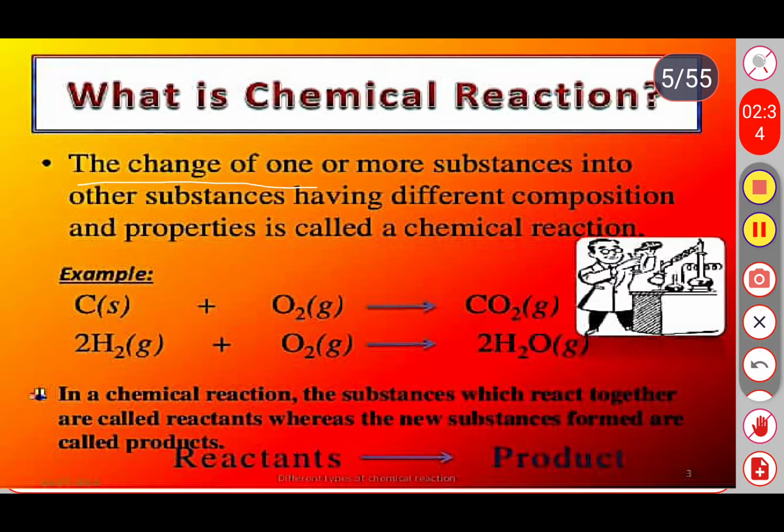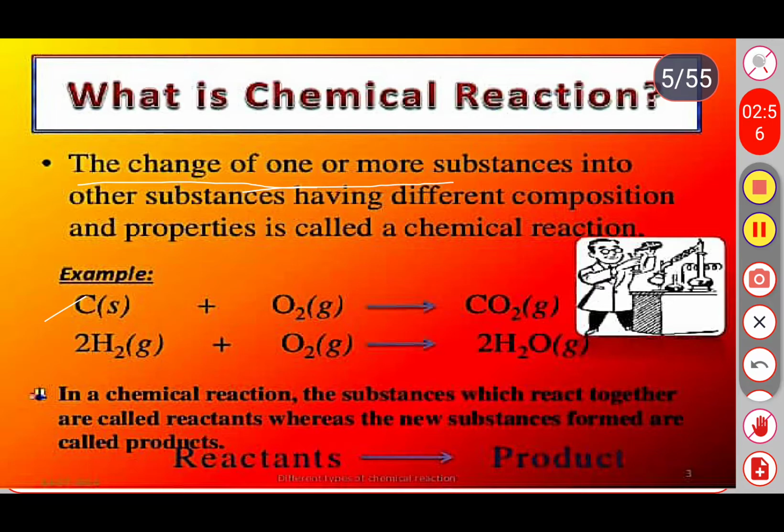The change of one or more substances into another substance having a different composition and properties is called a chemical reaction.